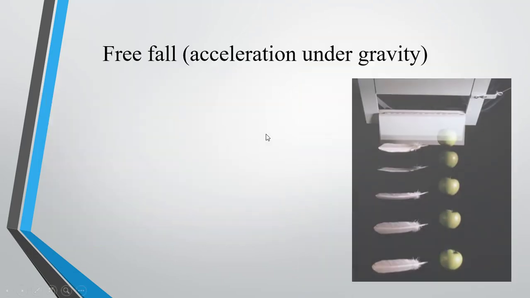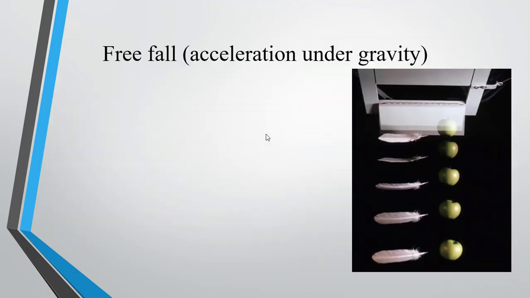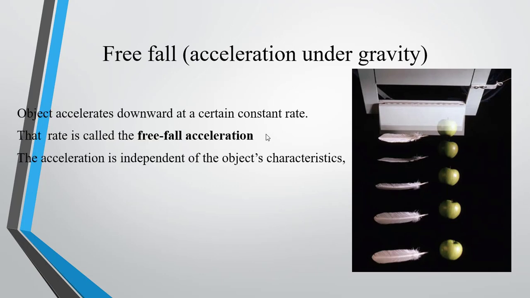The free fall. Here you are seeing in the picture a feather and an apple. Think, which will fall on the ground first? The object accelerates downward at a certain constant rate. It means as time goes, its velocity changes, but the acceleration remains constant. This acceleration of an object moving under the force of gravity towards the ground is independent of the characteristics